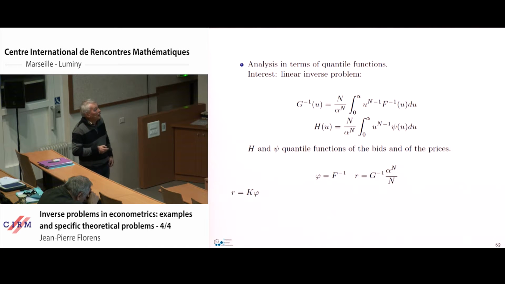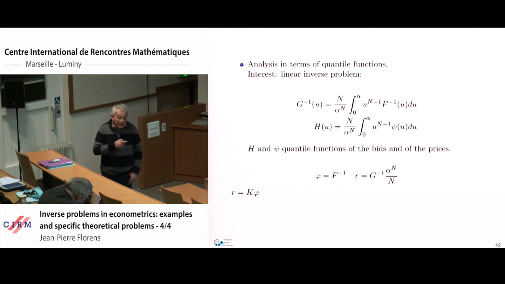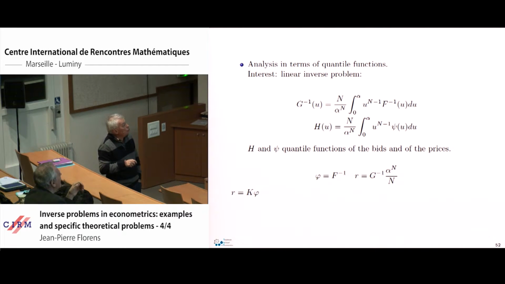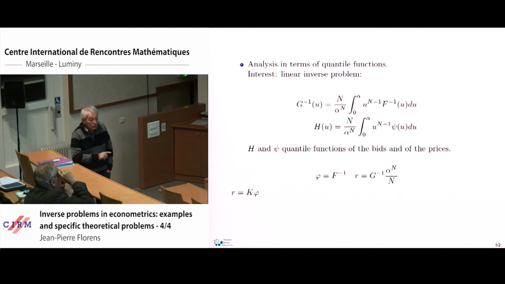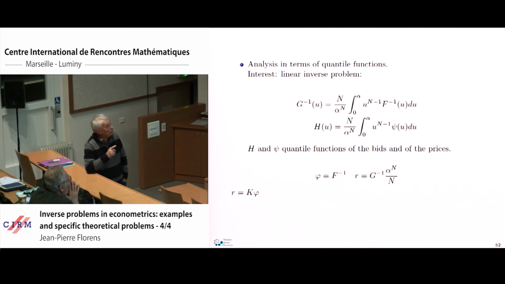What is interesting in that auction game, a first price auction game, is to look at the form of the problem under the quantile form. In that case, it appears that the quantile form model is easier because it creates a linear inverse problem. The quantile should have an alpha here, sorry, I have a lot of mistakes.